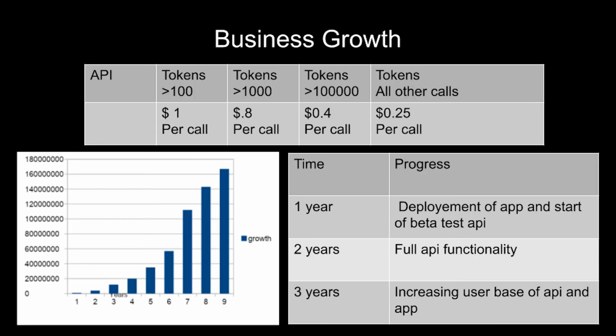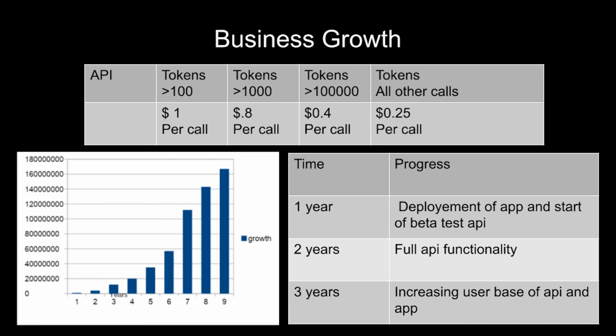Now onto our business growth. On the top table, you can see our pricing per call. For all token calls under 100 calls, it will be $1 per call. For calls under 1,000, it will be $0.8 per call. 100,000, $0.4 per call. And all other calls will be $0.25.